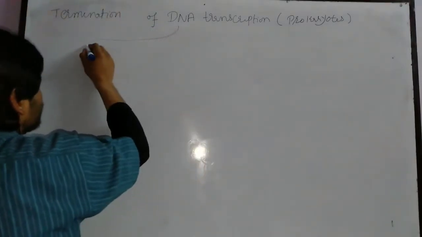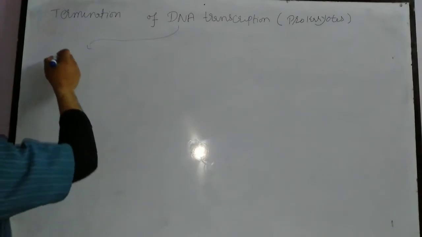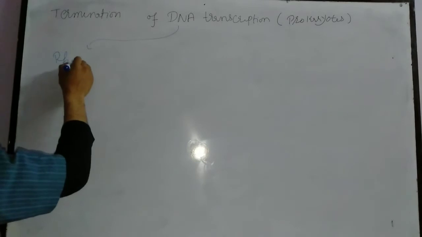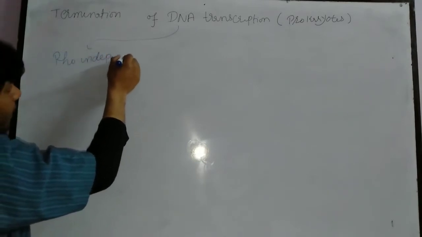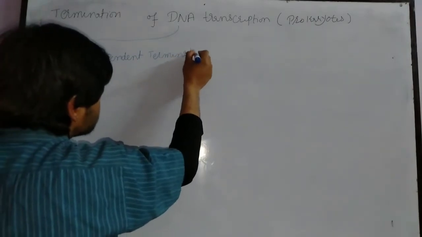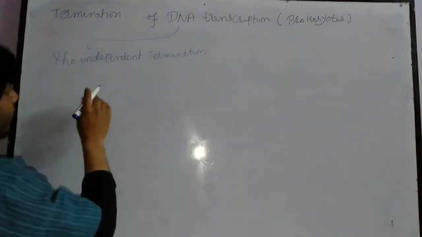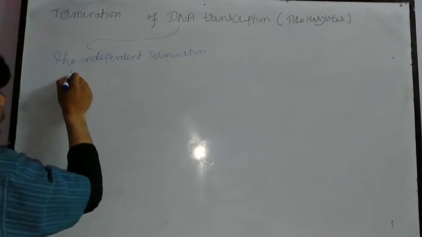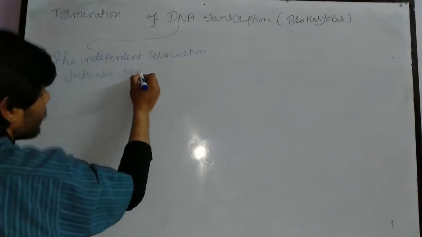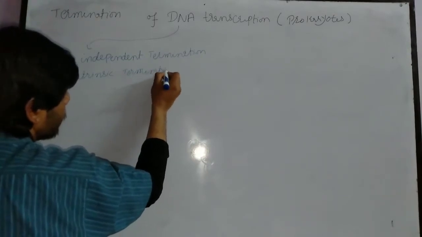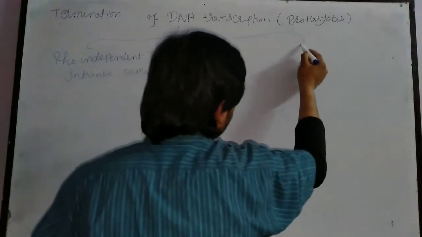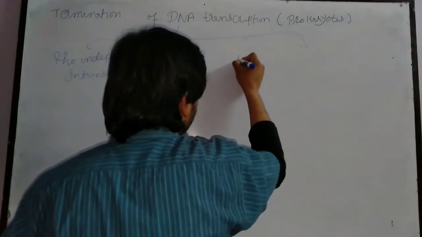The first termination we call rho independent termination, or we call that intrinsic termination. The second we call rho dependent termination.